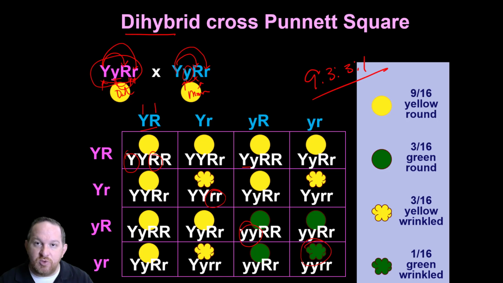Now, could we do a genotypic ratio for all these? Yes, it would be very complicated and it would take up a lot of time and space. That's why for these dihybrid crosses, we generally only ask, what's the phenotypic or the trait ratio? Okay, so hopefully this video was helpful for you, either remembering how to do some of these Punnett squares or perhaps learning for the first time. Remember, the important thing is to think this is all about alleles on chromosomes and which version of the gene each organism is getting from the parent.